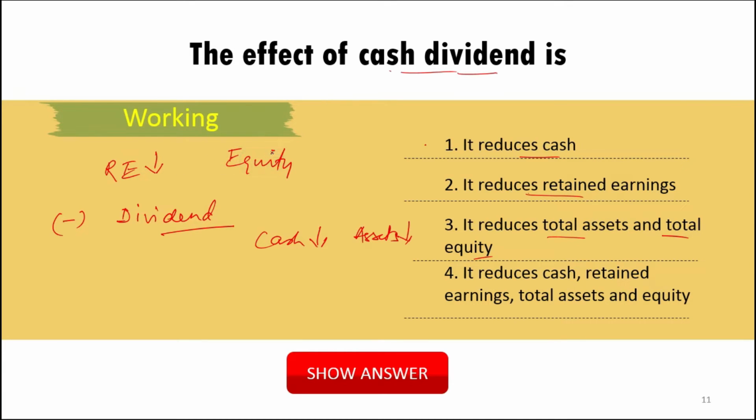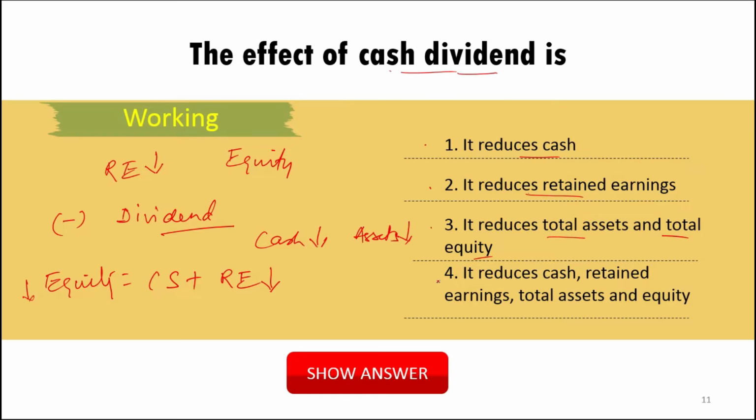Why? Because equity is equal to common stock plus retained earning. So if retained earning is reduced, of course equity will reduce. So the correct option is the third one. This one is also correct, second is also correct, first one is also correct.